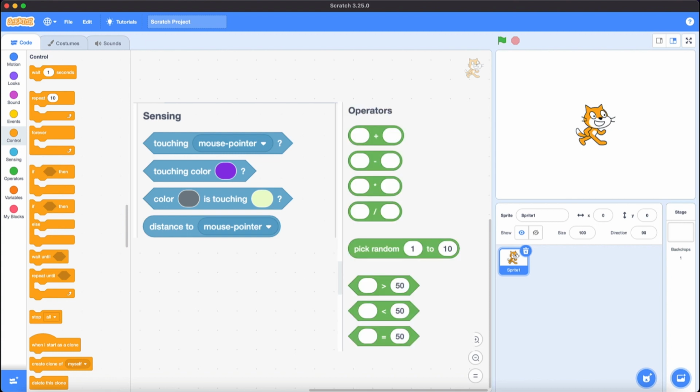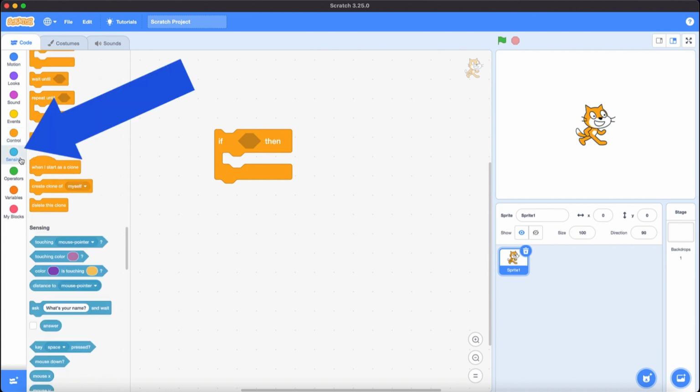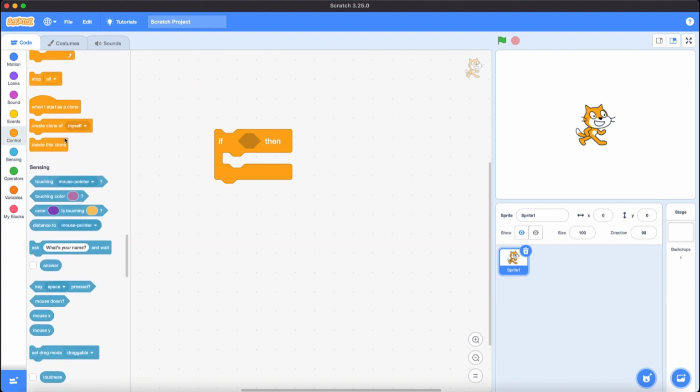So now let's create a complete if-then block. I'm going to bring the if-then block from the control section and put it in the stage. Then I'm going to show that sensing and operator blocks can enter the diamond shape in the if-then block. We can bring touching mouse pointer and put it in the diamond space. And where it's written mouse pointer, we can choose edge or other sprites that we have